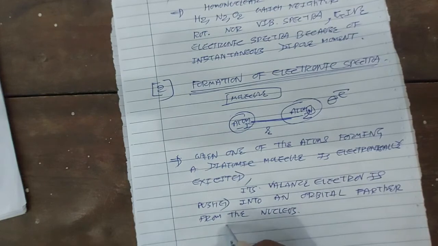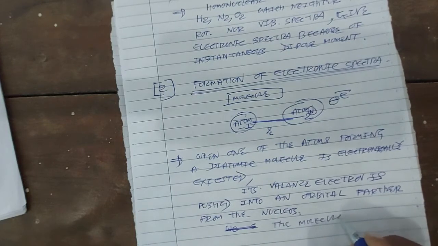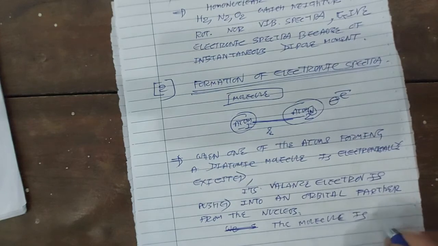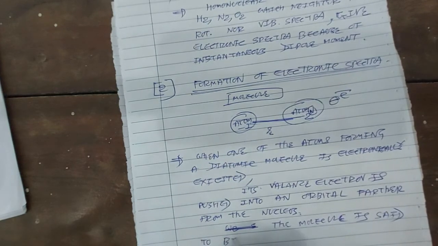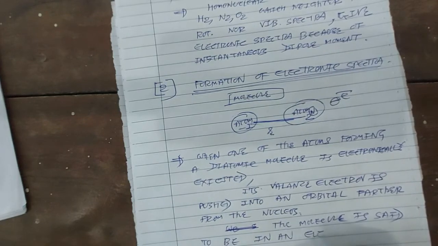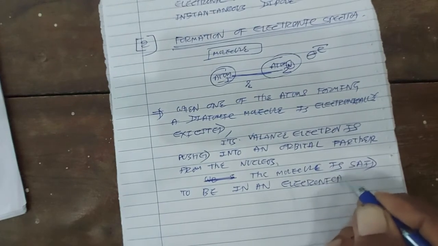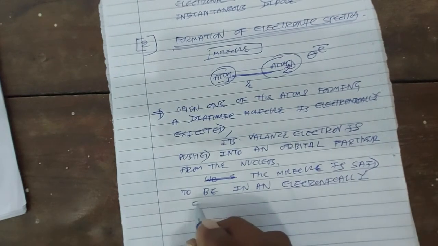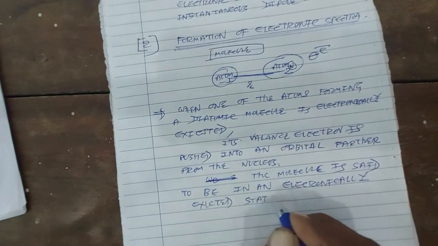We say that the molecule is said to be in an electronically excited state, right?